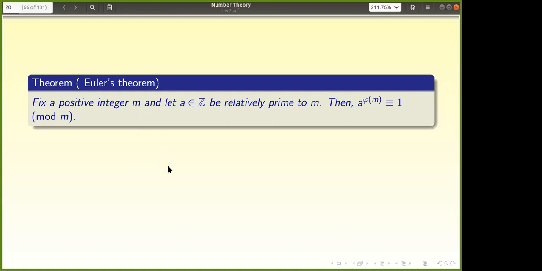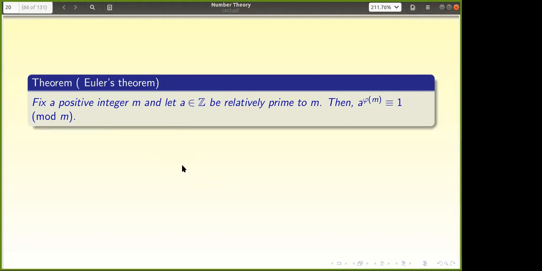If you look at number theory, Fermat is called the father of number theory. Many problems were left by Fermat. For example, Fermat numbers, 2 to the power n plus 1. He claimed that all of them are primes, but no one proved it. Even for n equal to 5, 2 to the power 5 plus 1, after 100 years, Euler proved that it is not a prime number. Many results like that Euler proved. So Fermat's little theorem says that a to the power p minus 1 is congruent to 1 mod p.